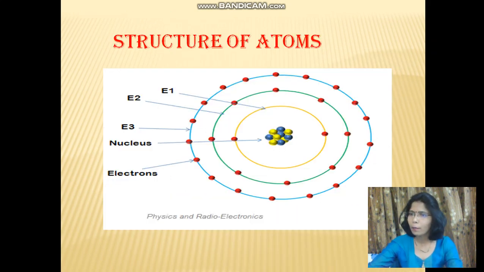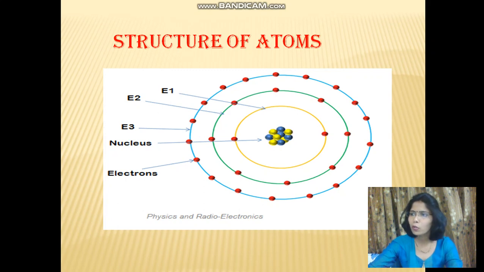Now we'll study the structure of atoms, which is very important. Every object in the universe is made up of atoms. Atoms are made up of extremely small particles such as electrons, protons and neutrons. Electrons are negatively charged particles, whereas protons are positively charged particles. Neutrons have no charge, hence neutrons are referred to as neutral particles.